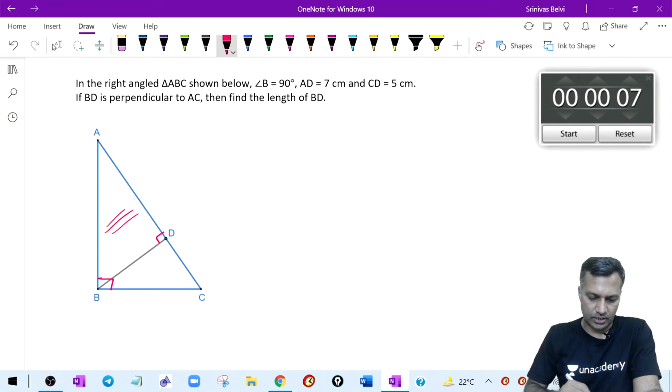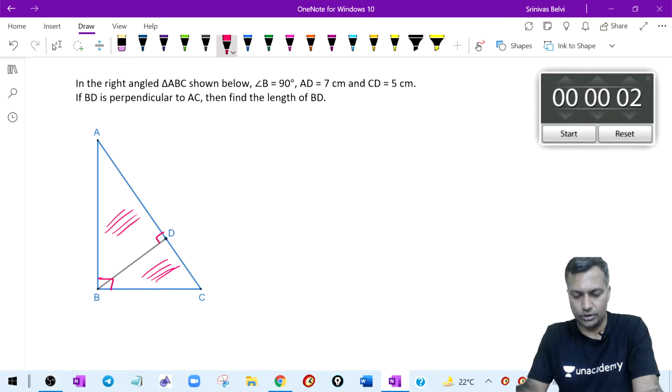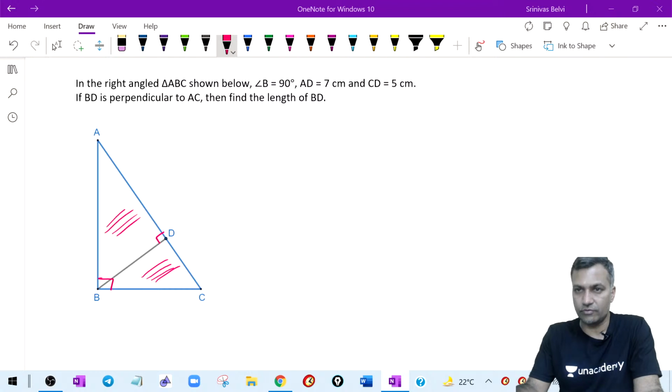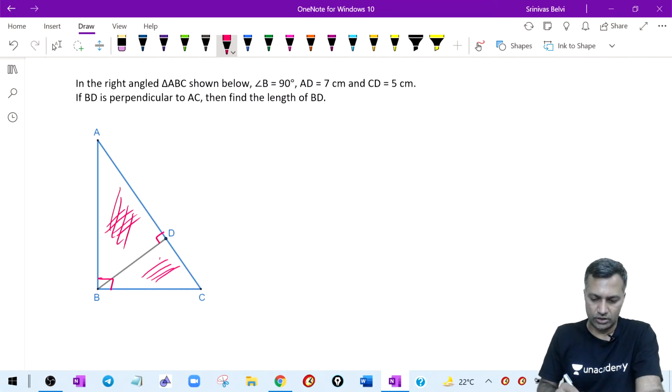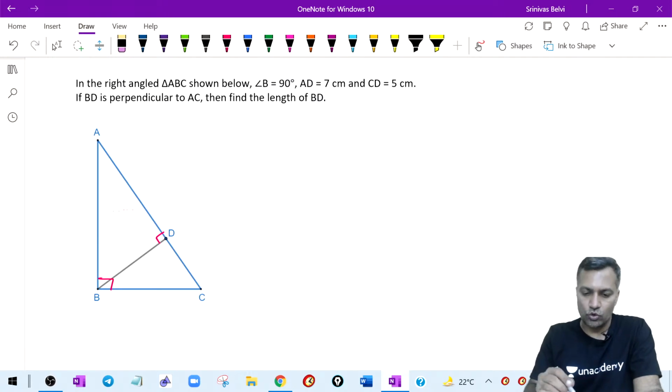This is one similar triangle. This is another similar triangle. Apply it, you will get the answer. Right, good. If you apply similarity on these two triangles, you get it. Okay, very good. This takes about 1.5 to 2 minutes.